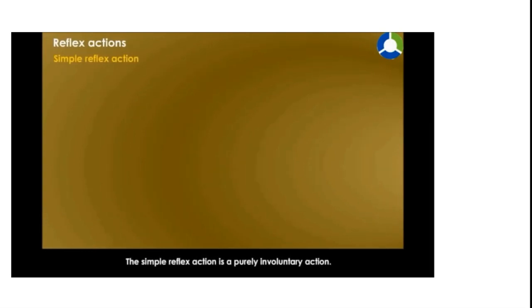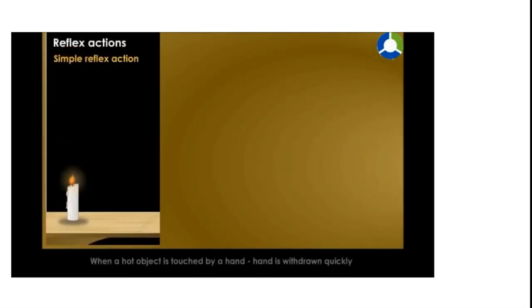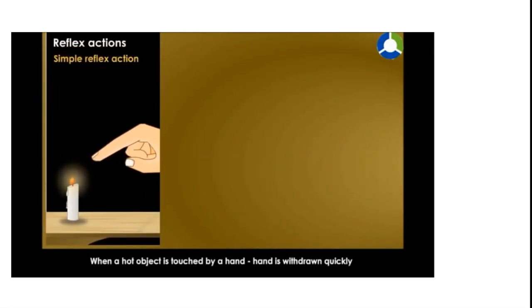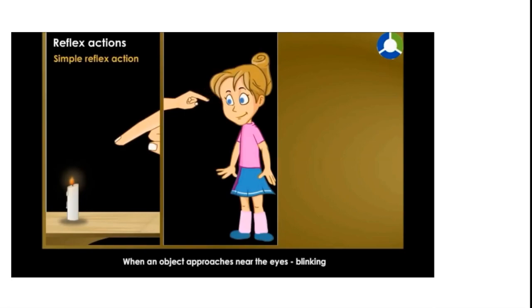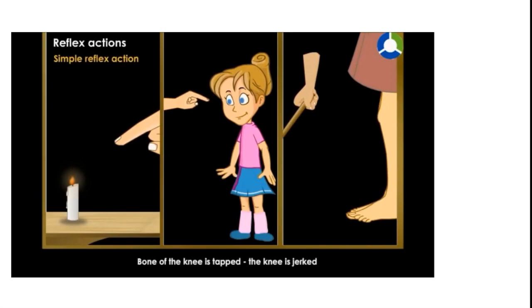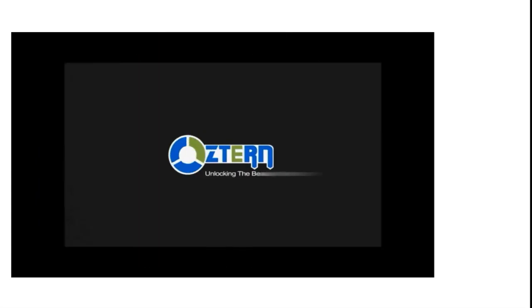The simple reflex action is a purely involuntary action. Example, when a hot object is touched by a hand, hand is withdrawn quickly. When an object approaches near the eyes, blinking. Bone of the knee is tapped, the knee is jerked.